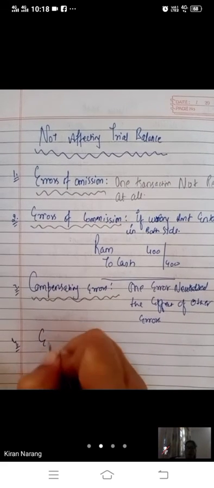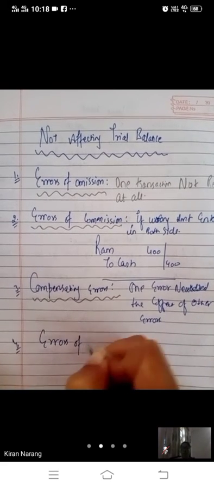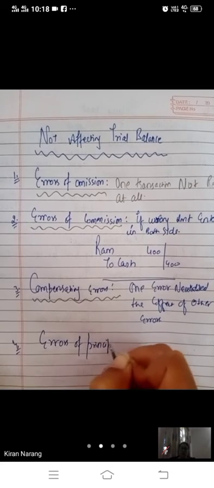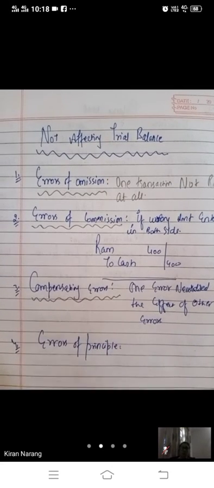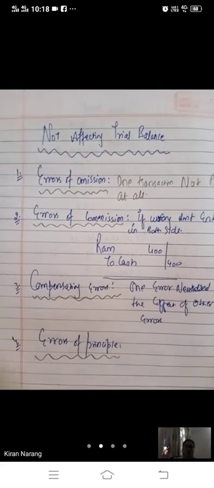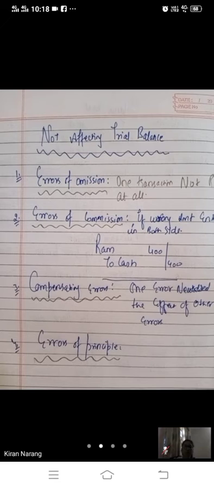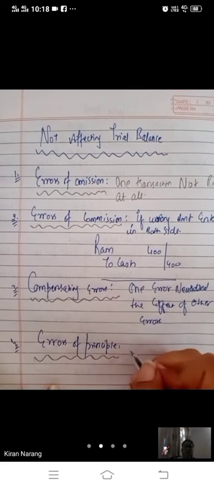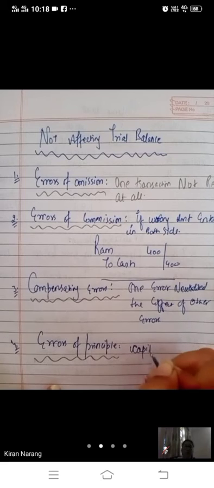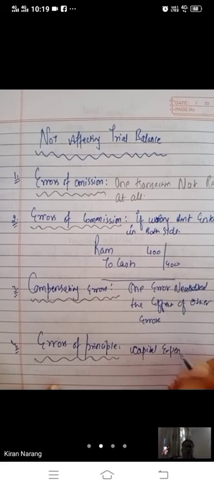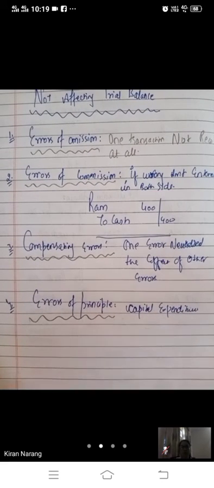Then there are errors of principle, meaning you have violated one of the principles of accounting. When some fundamental principle of accountancy is violated while recording a transaction, the error is termed an error of principle. Suppose you have made a capital expenditure. Suppose you have made the payment of wages on erection of a machine.